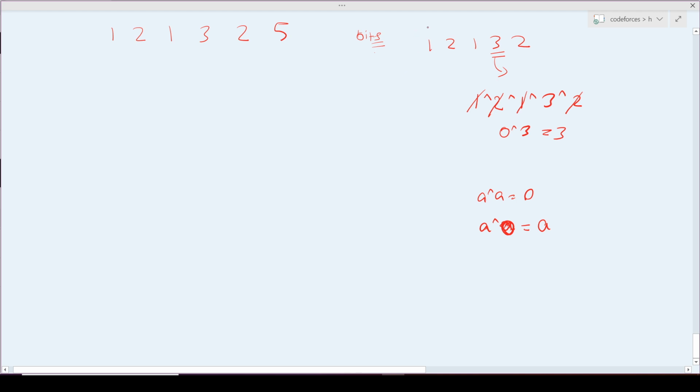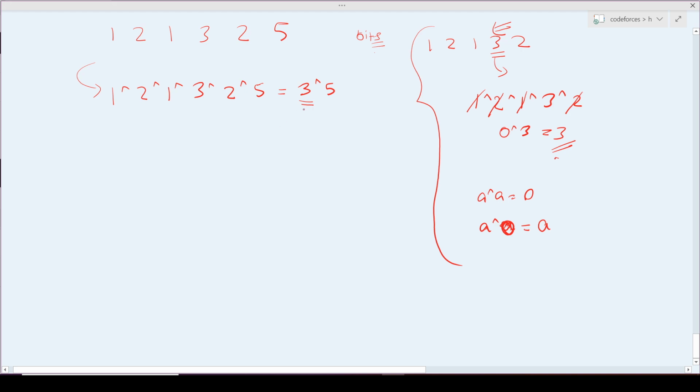So I know that if I have only one single element, the standard way is to take the XOR of all the elements and I will find my unique element. But here, if I take the XOR of all these elements, 1 XOR 2 XOR 1 XOR 3 XOR 2 XOR 5, it would be something like 3 XOR 5. If it is 3 XOR 5, then I actually need one element out of it.